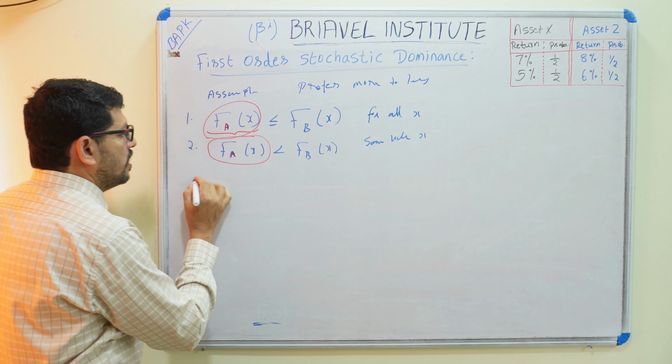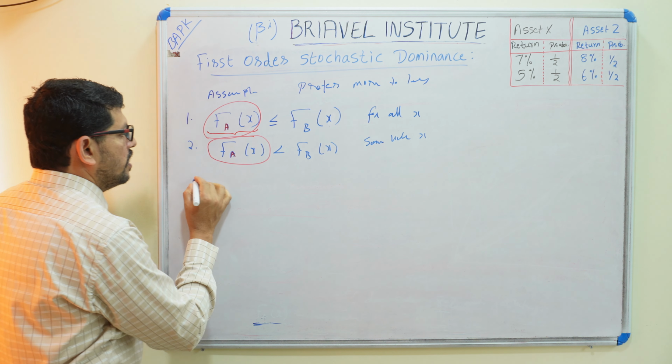Asset X and asset Z: 7% return and 5% return with probability 1 by 2, 1 by 2; 8% return and 6% return with probability 1 by 2, 1 by 2. So we write the cumulative probability. Here at 5% return it is 1 by 2, and 6% return is not there, so cumulative probability stays 1 by 2. At 7% return, 1 by 2 is there, so it becomes 1. For the other asset, 5% return is not there, so 0; at 6% return it is 1 by 2; 7% is not there, so it stays 1 by 2; and at 8% return, 1 by 2 plus 1 by 2 is 1.